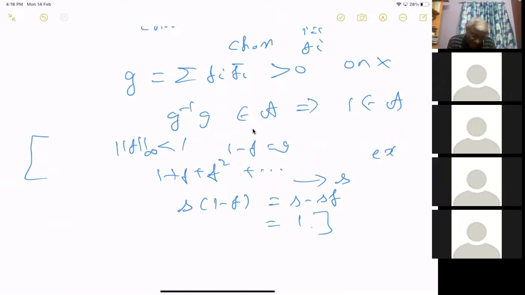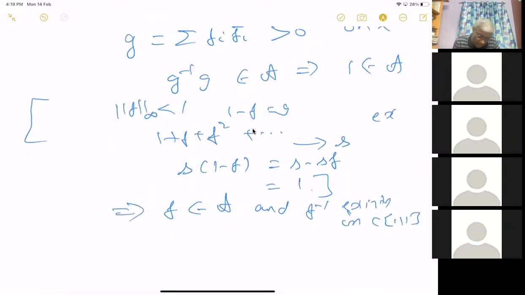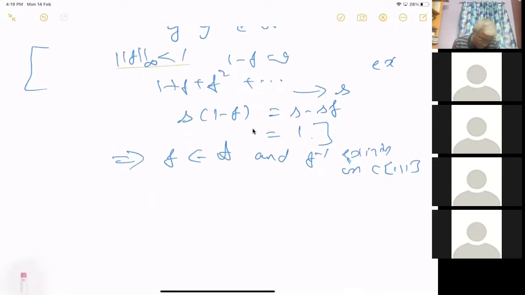Then you take this limit, which exists in norm, and that will satisfy this condition, and that will be the inverse. So because of that, if the inverse exists in the bigger algebra, this implies the following: if f is in A and f inverse exists in C(X), then f inverse is in A, because that is being approximated by this. Correct. Very good.